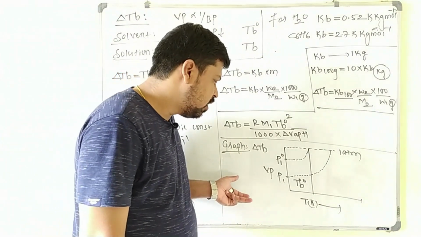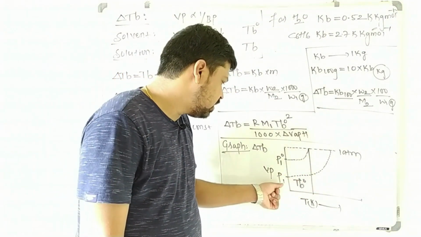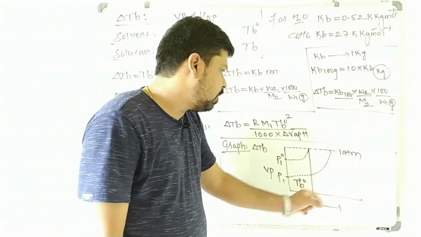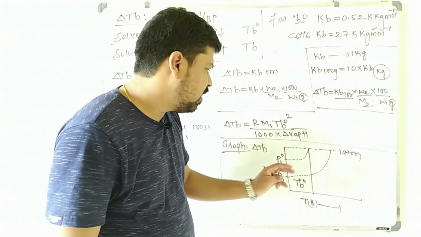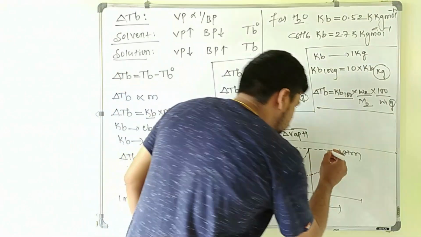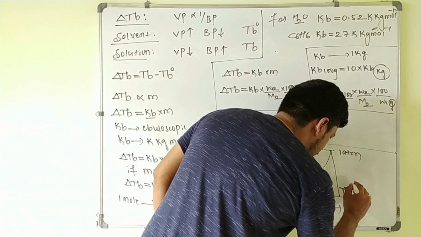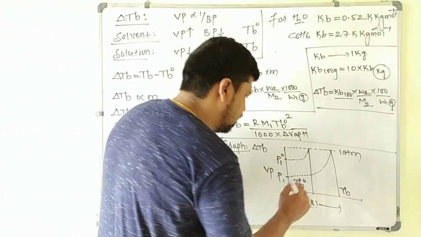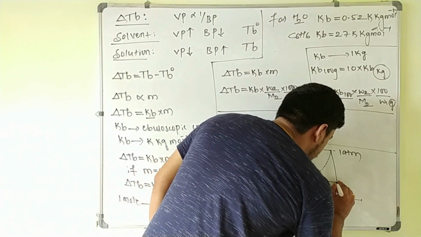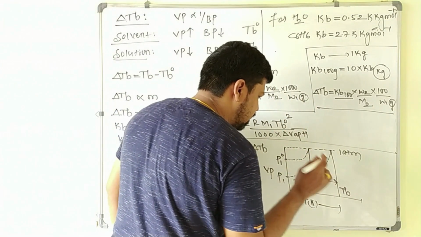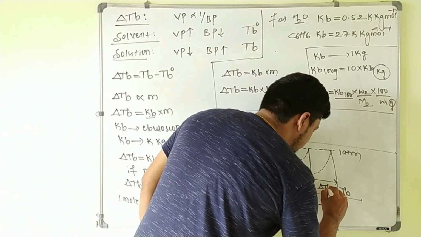You have to heat it to a greater extent so that its vapor pressure becomes equal to 1 atmospheric pressure, by supplying more heat. So this temperature is taken as what? The boiling point of the solution, that is Tb. The difference between the boiling point of this solution and the solvent is your delta Tb.